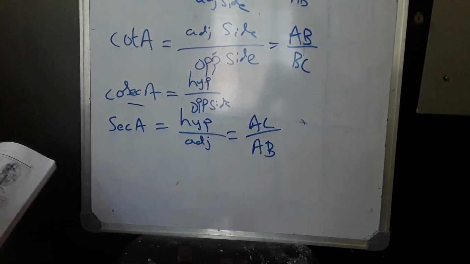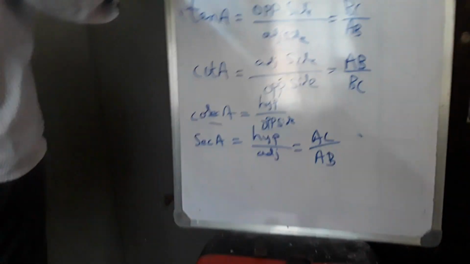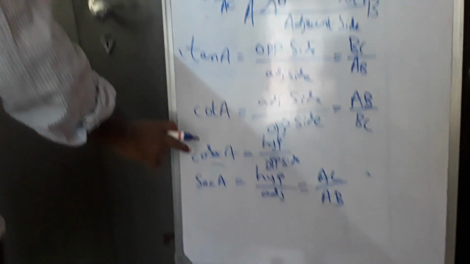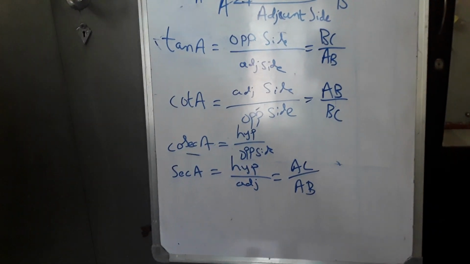This is secant A. That is 1, 2, 3, 4, 5, 6. Six ratios have now been discussed.